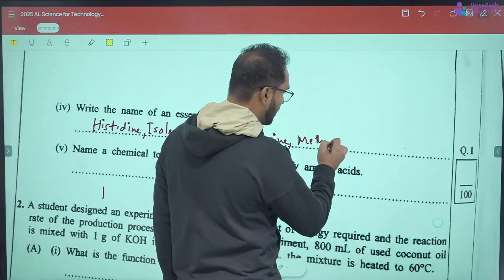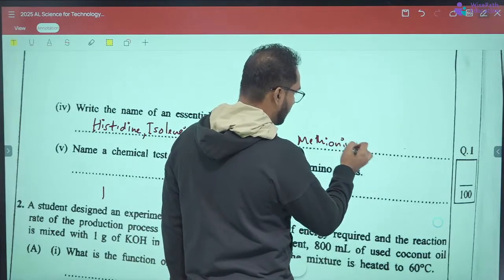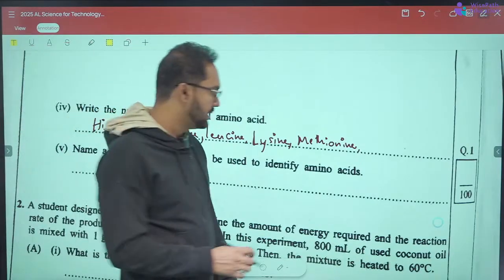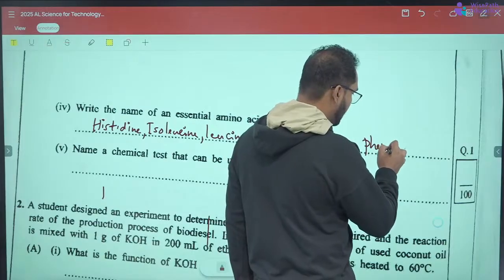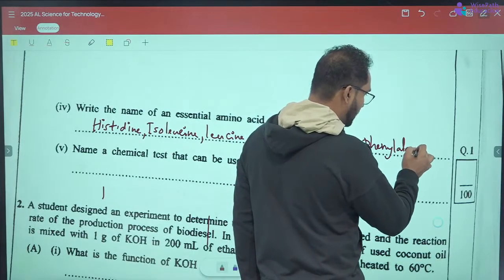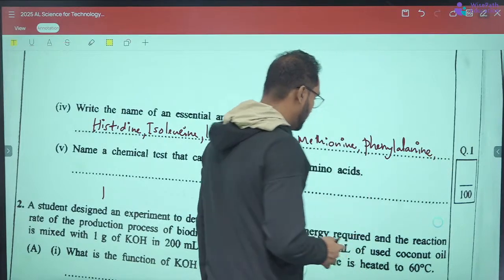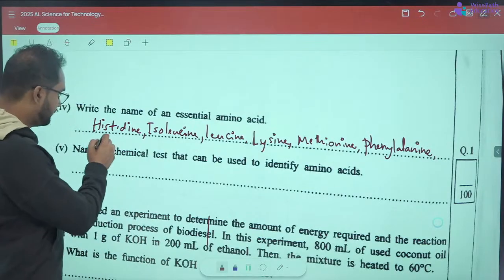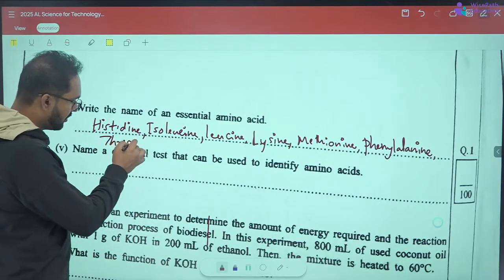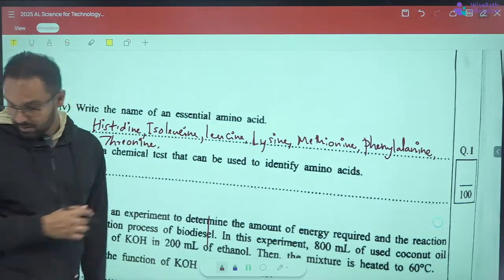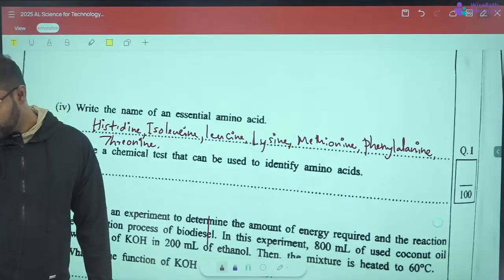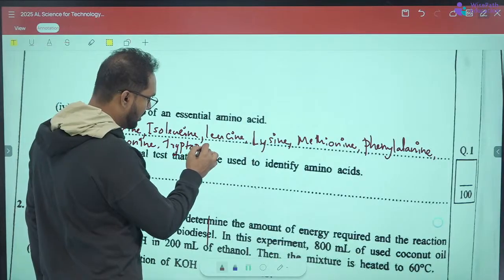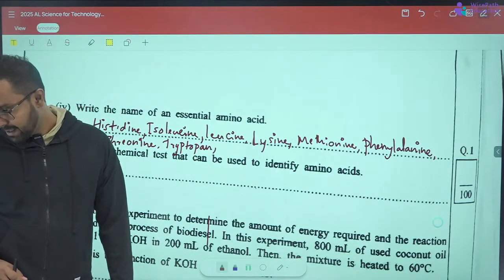Methionine, phenylalanine, threonine, then tryptophan. Tryptophan has an H here. Then valine.